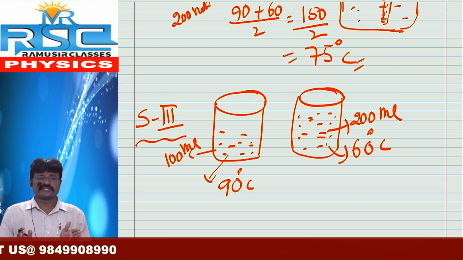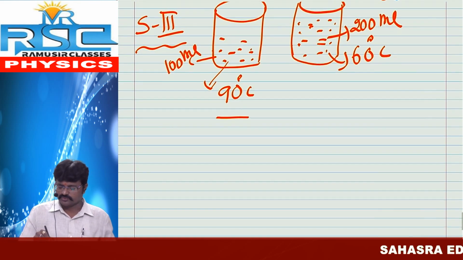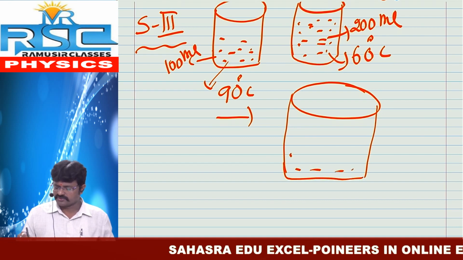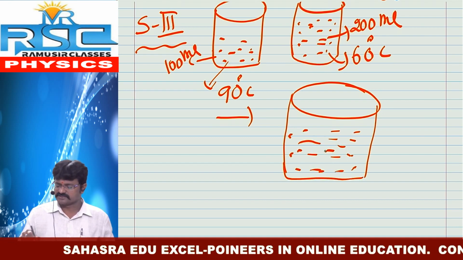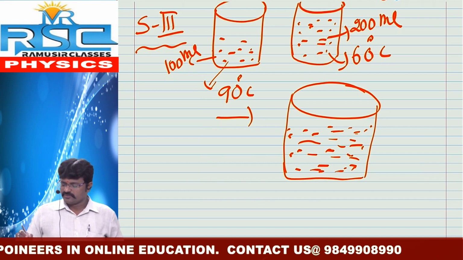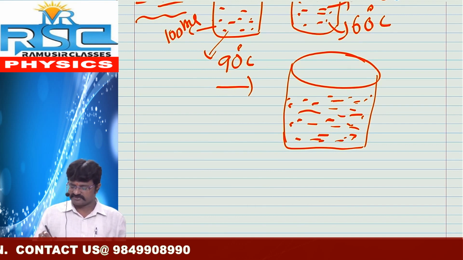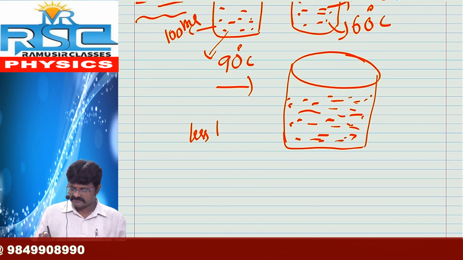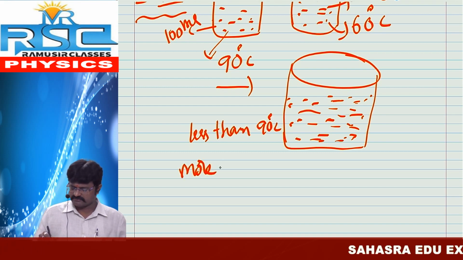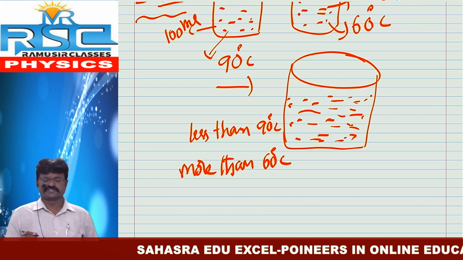Here both quantities of water are different, and both temperatures are also different. So once again, we want to pour it into a large container, and we have to find the resultant temperature of that water. What do we expect of the resultant temperature? That resultant temperature is nothing but less than 90 degrees Celsius and more than 60 degrees Celsius.